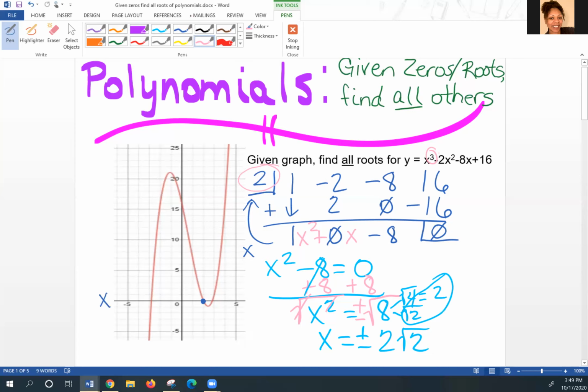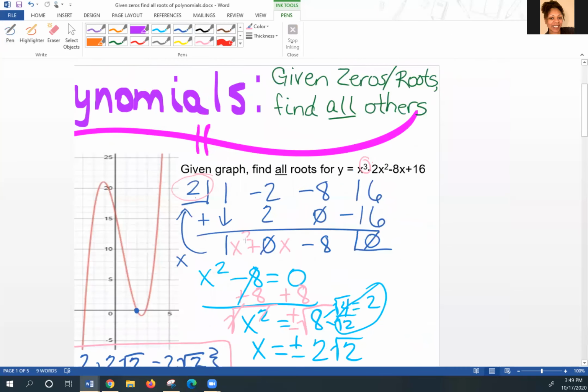So my final answer will be x is equal to the set of, and I will go ahead and take that 2 that came from my graph and these 2 answers that I just solved for, plus 2 radical 2 and -2 radical 2. And again, I was looking for 3 answers, and those are my 3 answers. That's when I'm given a point on a graph, and I have to find the other zeros.